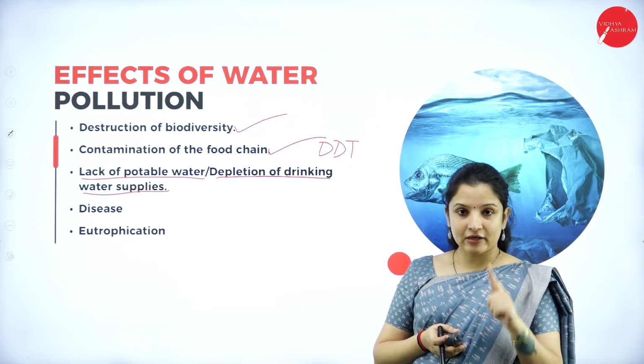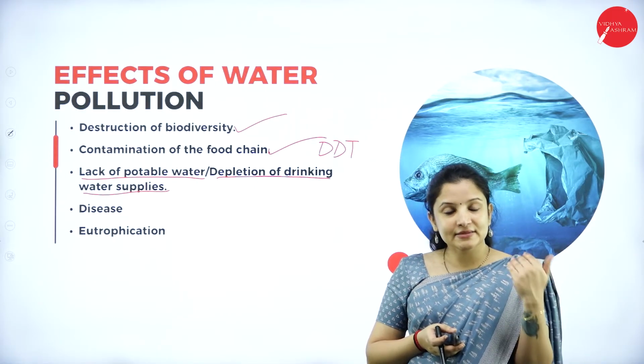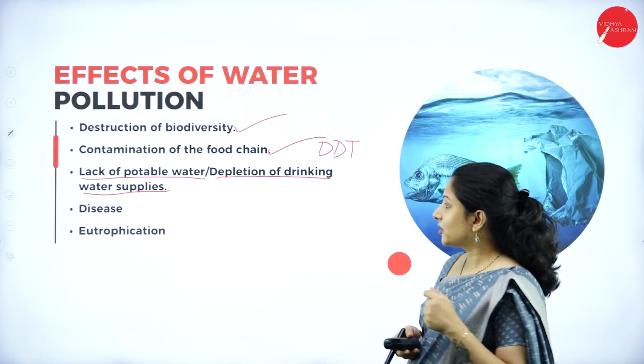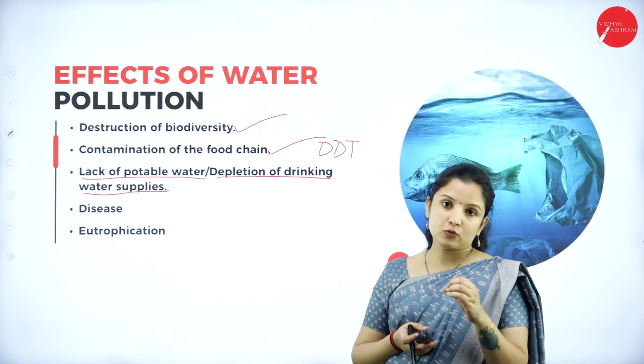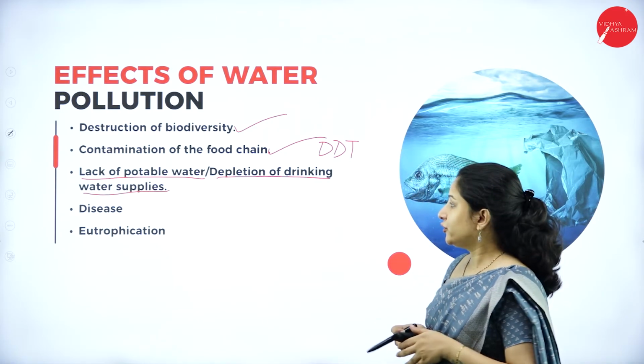Again, in that 1%, most of that goes to agriculture. Whatever is remaining is for human consumption. So imagine how much we need to protect the water, right? So therefore, the pollution causes the lack of potable water or the lack of drinking water, causing a lot of problems to human beings.